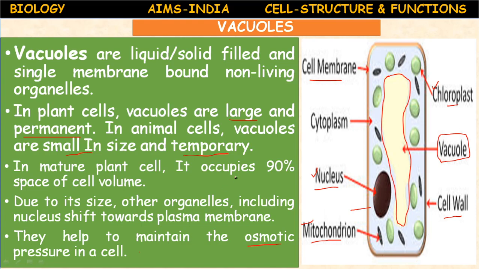For example, in freshwater unicellular organisms like amoeba and paramecium, contractile vacuoles eliminate the excess of water that enters the body due to endosmosis. So that excess water will be eliminated out and osmotic balance is maintained.